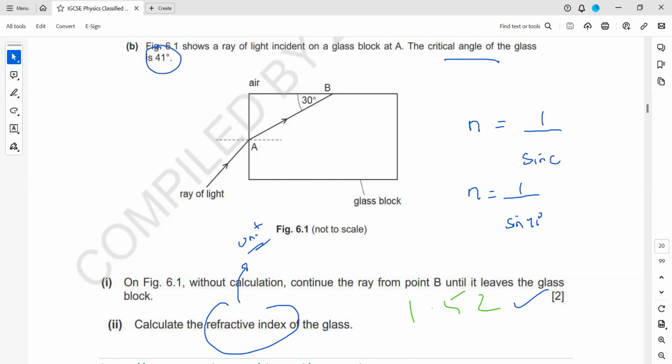The refractive index does not have any unit. Why? Because refractive index is a ratio, a comparison. A comparison cannot have a unit. That's why there is no unit for refractive index. It's just a number. Like when we get a refractive index of 1.5, it means compared to air, it has 1.5 times the tendency to bend light.